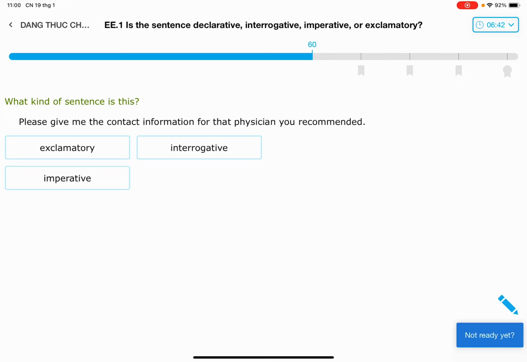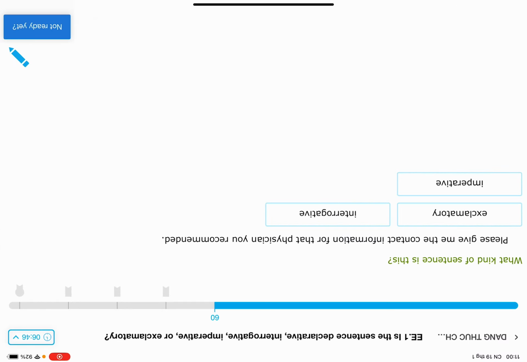Please give me the contact information for the physicians you recommend. Okay, it ends with a period, so it might be an imperative or declarative. But in here, of course, there isn't a question mark or exclamation point, so it's definitely not those two choices.